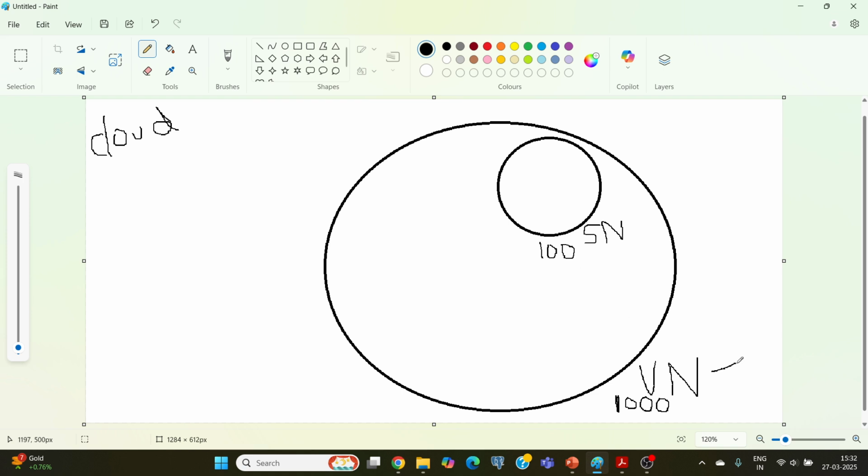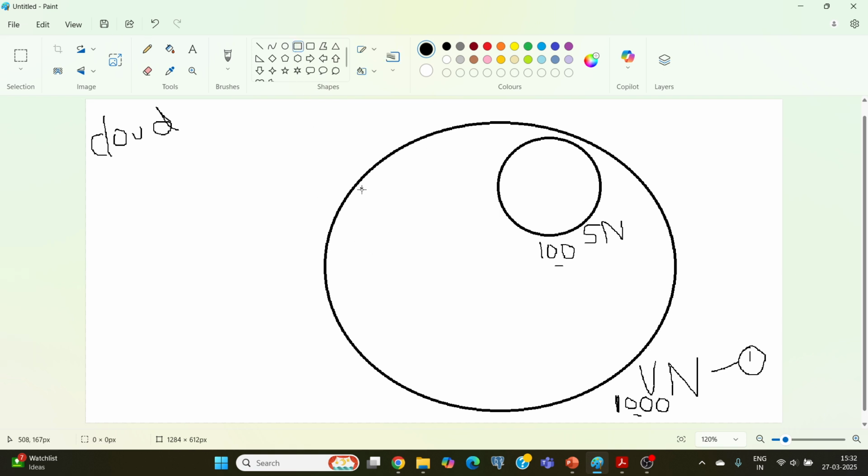First step in this experiment is we are going to create a virtual network. In the second step, we are going to create a subnet within this virtual network. This capacity we can specify, the 1000 and 100, you can specify according to the requirement.